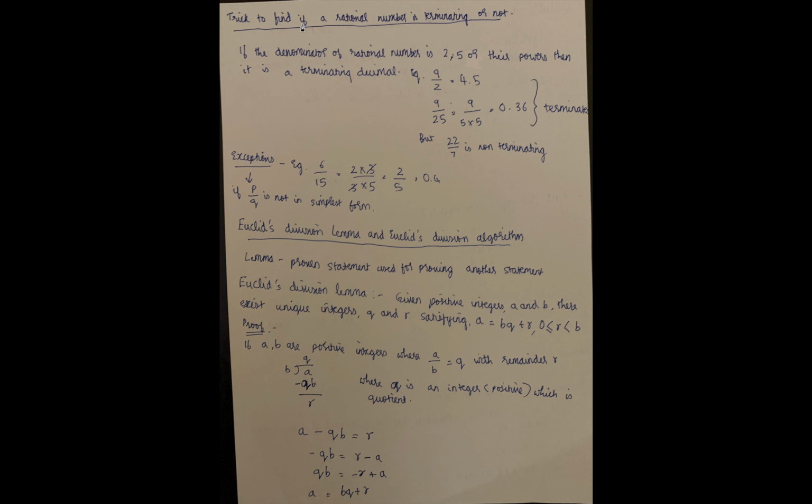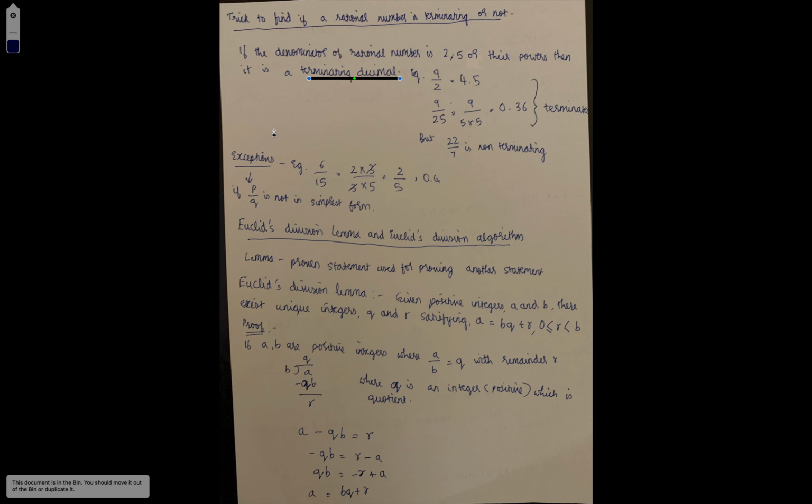Trick to find if a rational number is terminating or not. This is given in some other way in your textbook. It's given 2 power m. Okay, that I'll not tell before introducing the topic. If the denominator of a rational number is 2 or 5 or their power, then it is a terminating decimal. So if the denominator is a power of 2 or power of 5 or a power of 2 times a power of 5, then it is a terminating decimal.